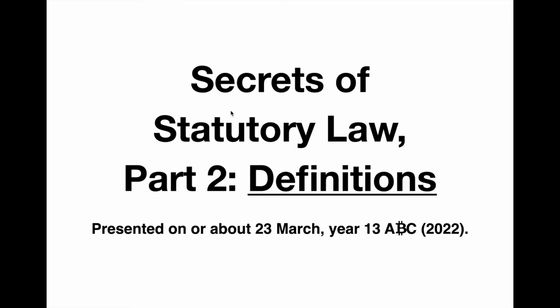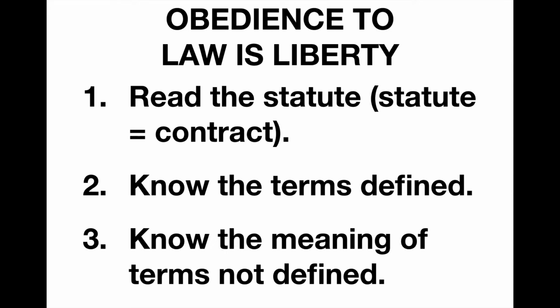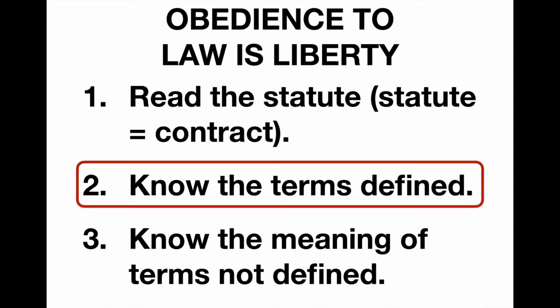Today we're going to discuss the secrets of statutory law. This is part 2, the definitions, and it is presented to the American people on or about 23 March, the year 13, after Bitcoin. In the first part of this series, we discussed how to read the statute. In this part, we're going to learn about the terms defined, and finally, in part 3, we'll discuss the meaning